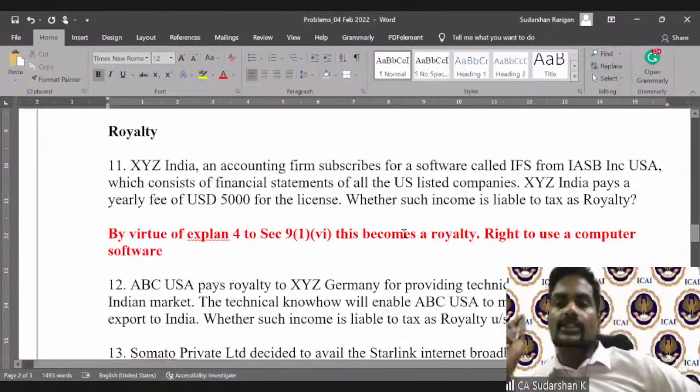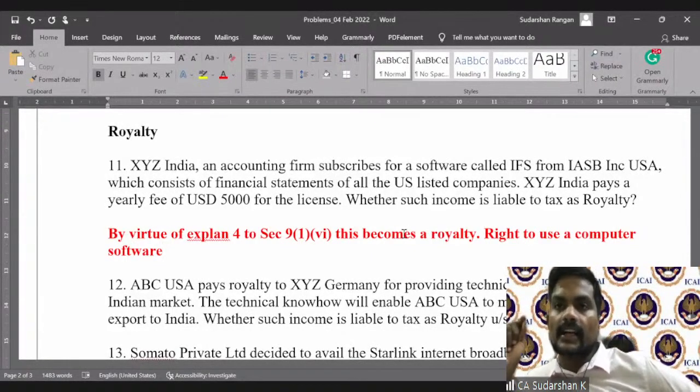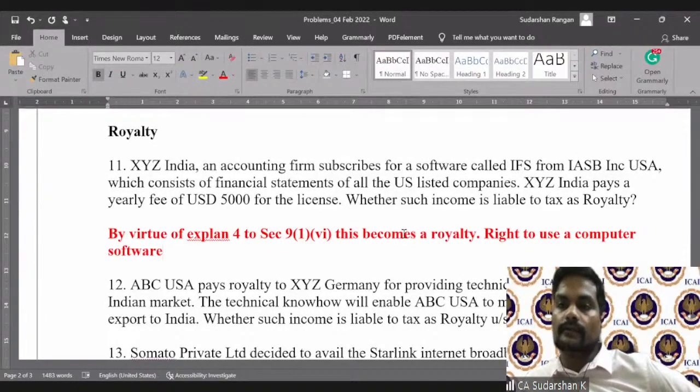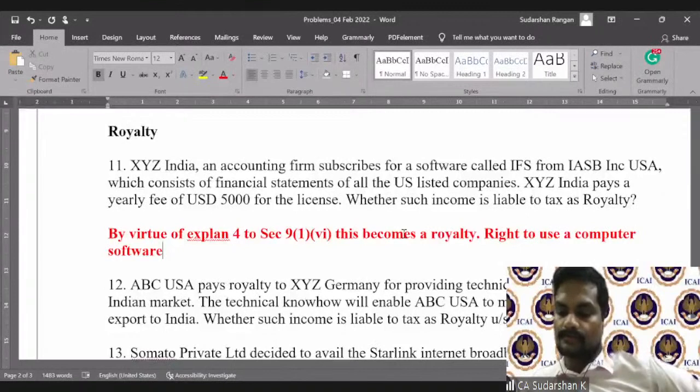You remember I mentioned in the session that the royalty and FTS definition in India is inspired from the tax treaty. Now, the tax treaty does not have an equivalent explanation. Explanation 4 was introduced under the domestic Act for right to use computer software.